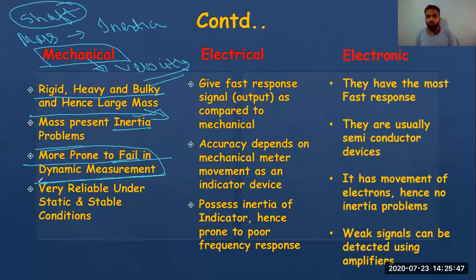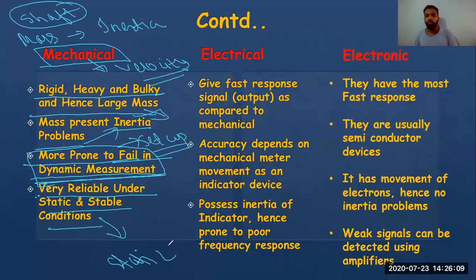Why will it be more prone to failure? Because it will be bulky. The system will be bulky, or even your setup can be bulky. If your system or setup is bulky and has inertia, there are more chances that it will fail in dynamic measurement, and it is not very reliable. It is reliable under static and stable conditions. If the condition is static, then you can rely on mechanical. Otherwise, you won't rely much on a mechanical instrument.